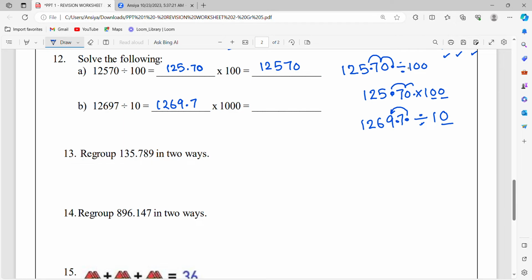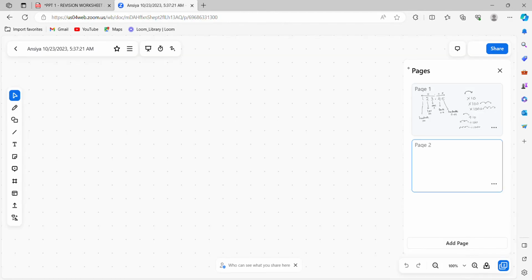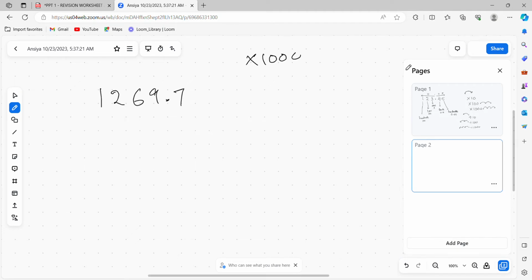Now the same number you will multiply. 1269.7 you have to multiply with 1000. Again, think of the rule. 3 zeros are there, so 3 times you have to move to the right side, right? I'll copy the number in another screen. So the number is 1269.7, and we are multiplying with 1000, meaning 3 times you move to the right side.